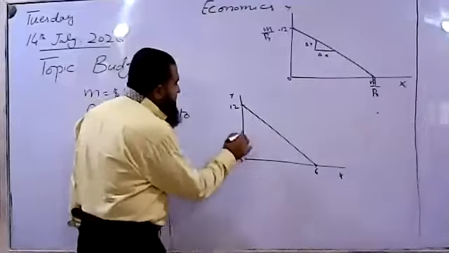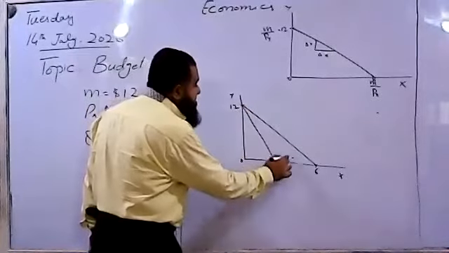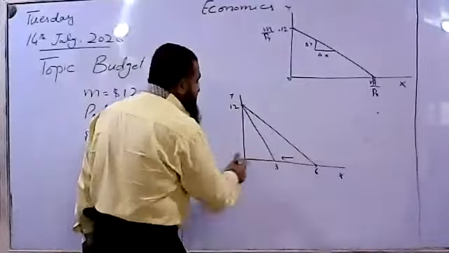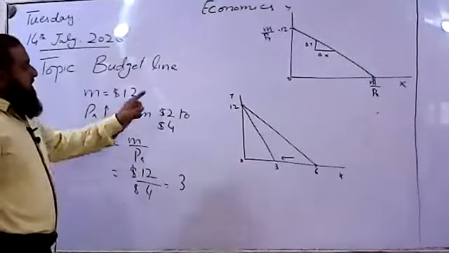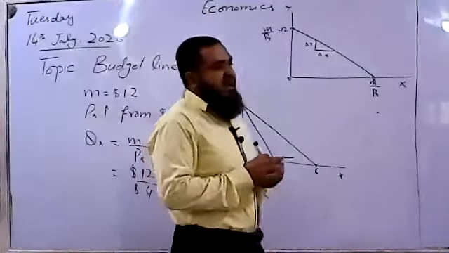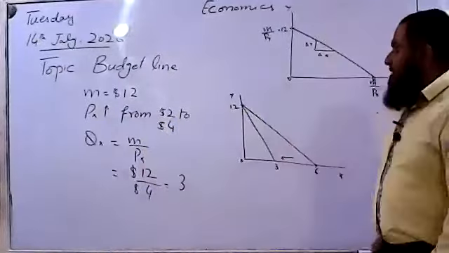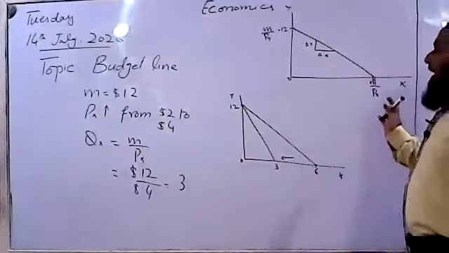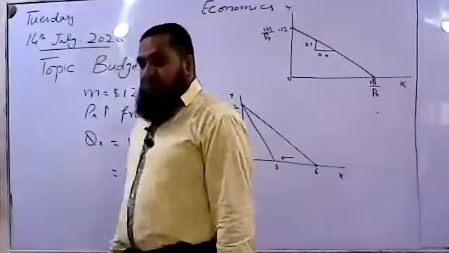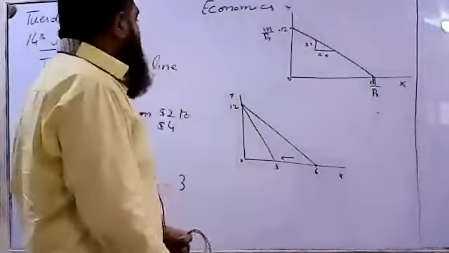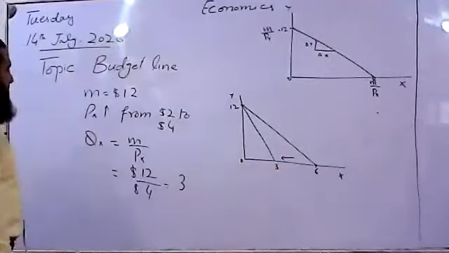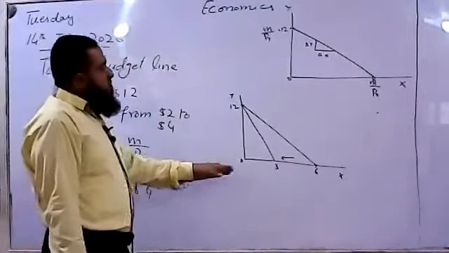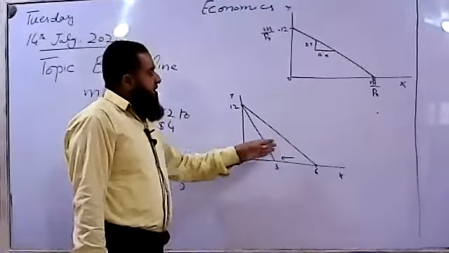Now, due to the increase in price of X, what happens? The budget line will have a pivotal inward shift or rotational shift. It will rotate inward due to the increase in price. So previously he was able to afford 6 units of X at $2, now as the price of X has increased to $4, his real income has gone down. So he is able to afford only 3 within the given income. Now, the budget line of the consumer will have inward rotation.